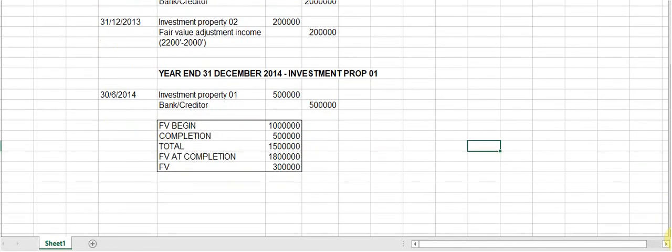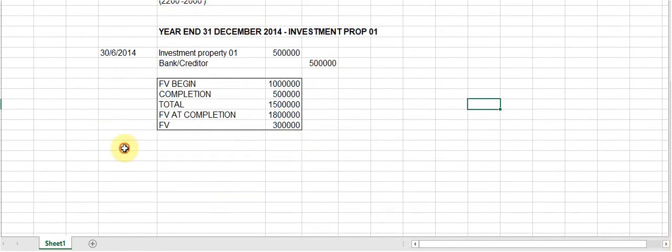I need to account for this on the day of 30 June when it is completed. So it's going to be, you debit your investment property and you are going to increase your fair value adjustment income by 300,000 rand.